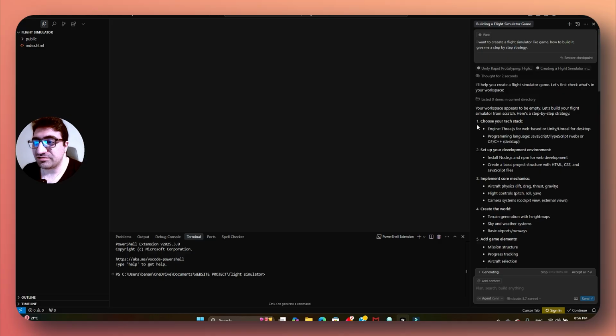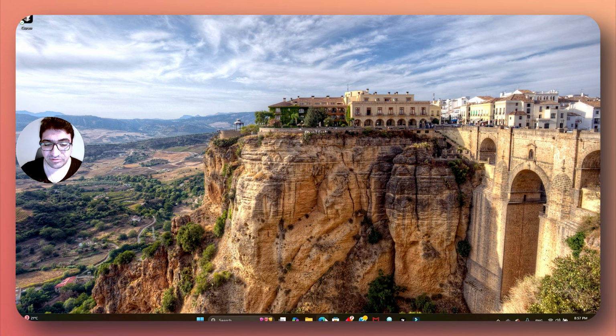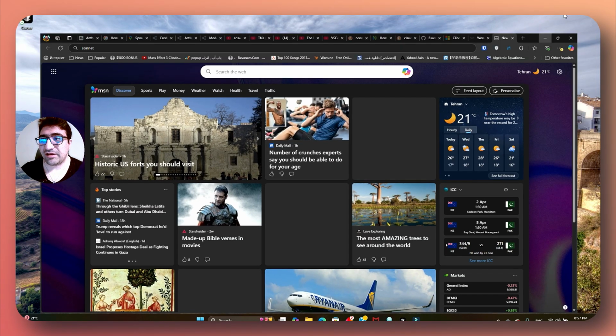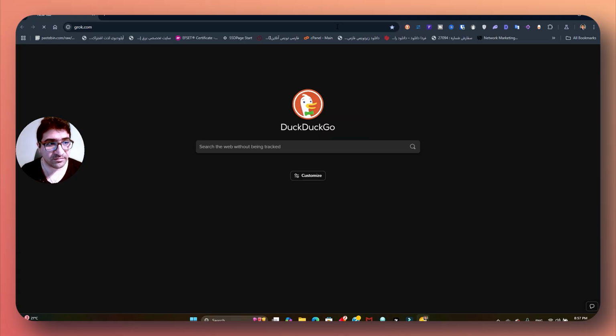Before it finishes the game, I'm going to take all of the mind map and the roadmap that it came up with and go to another chatbot, to see how we can come up with a way to use 3D elements, highly realistic elements, for our game. So let's go to Grok.